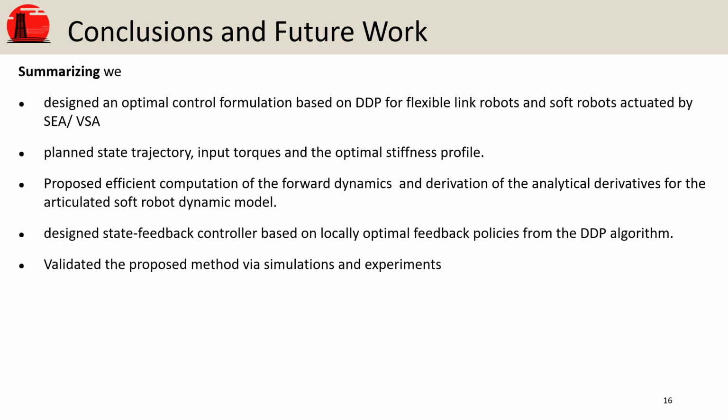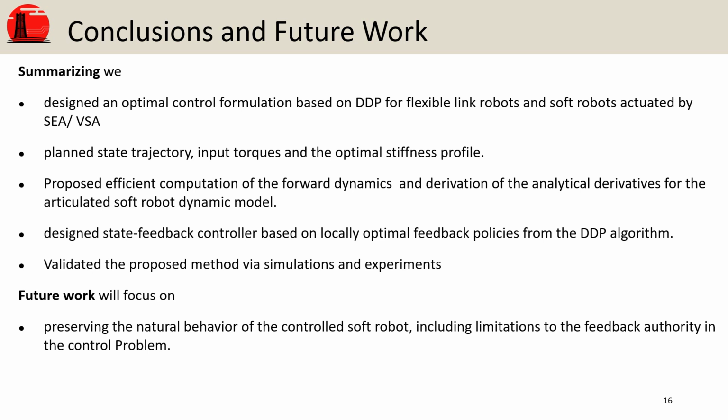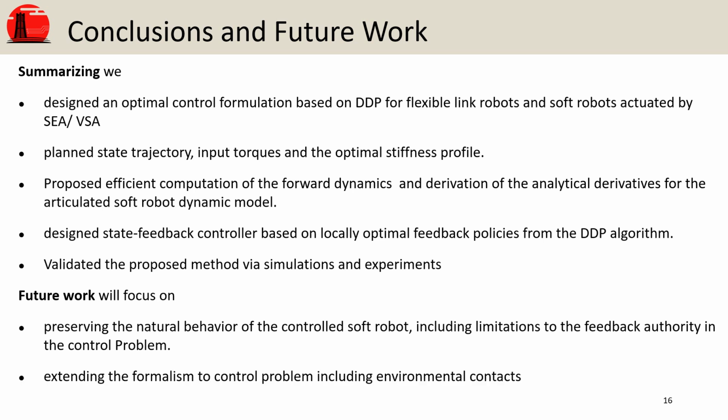One of the limitations when controlling soft robots is the use of high gain feedback. For this reason, future work will focus on including limitation on the feedback authority to preserve the natural compliant behavior of the system. Additionally, we will extend this formalism to include environmental contact, and also this formalism will be included into an MPC framework.